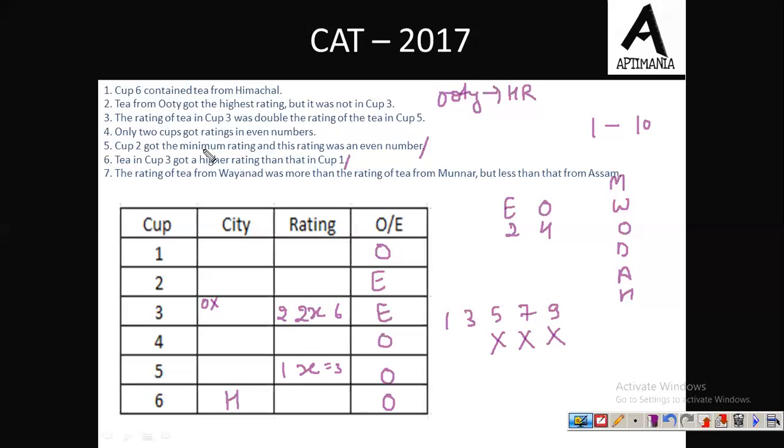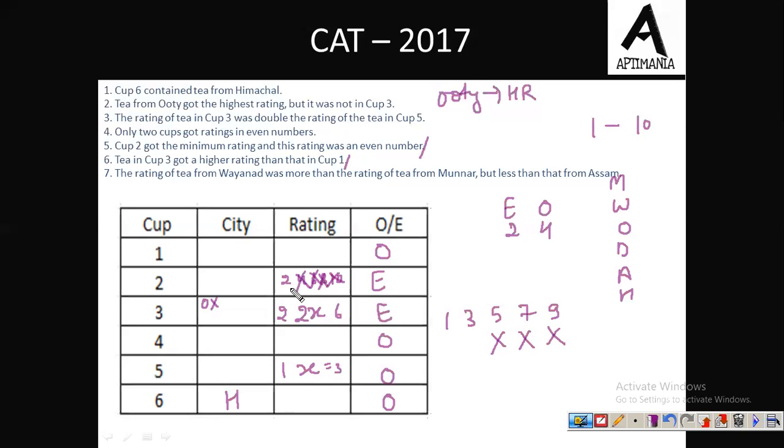अच्छा, cup 2 got the minimum rating, and this rating was an even number. So cup 2 got the minimum rating, and the number is even. So this can be either 2, 4, 6, 8 or 10. But this is the minimum rating, so it cannot be equal to 10, it cannot be equal to 8, it cannot be equal to 6. 4 भी नहीं हो सकता है, because यहाँ पर जो भी rating होगी 1 या 3 वो 4 से कम होगा. So the only option that we have is 2.